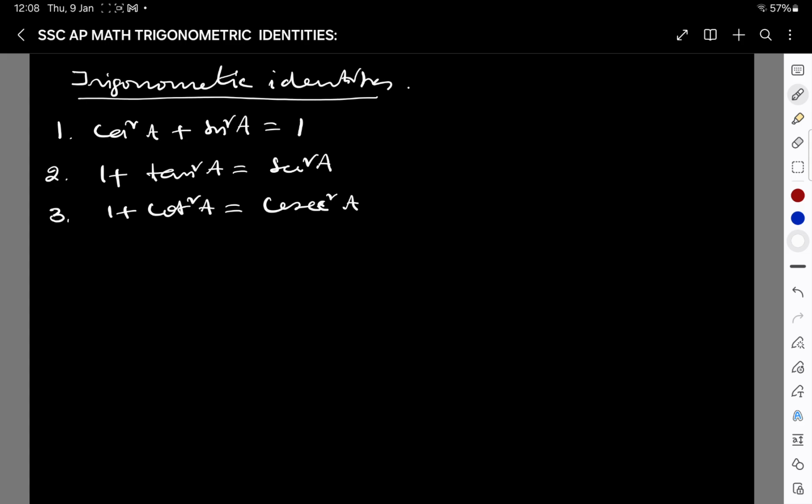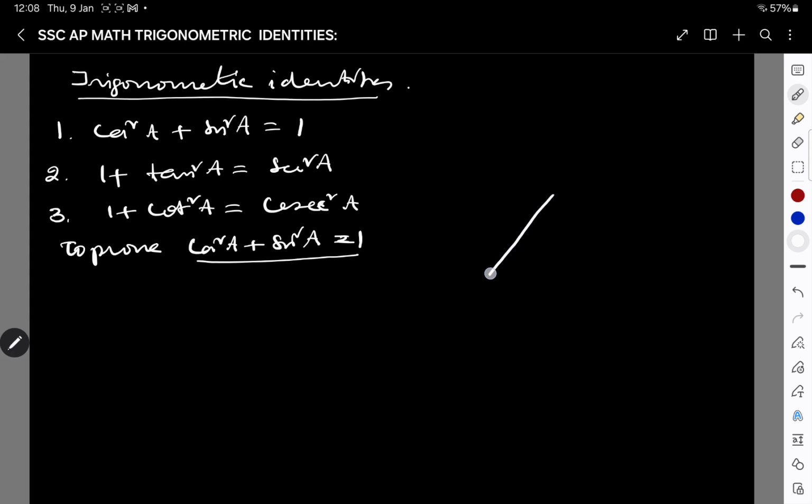Now the proofs of these three are very similar. Let us prove the first one, that is, to prove cos square a plus sin square a is equal to 1. It's easy. I'm taking the diagram directly from the textbook.